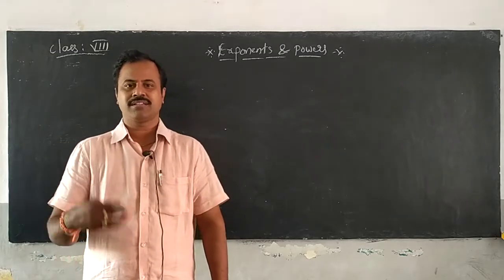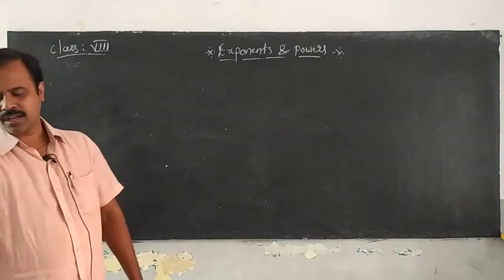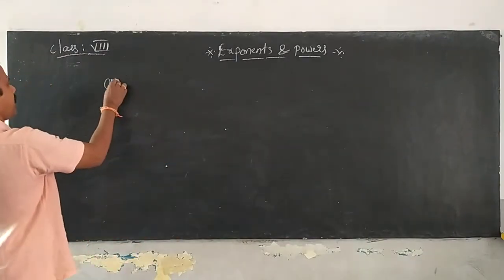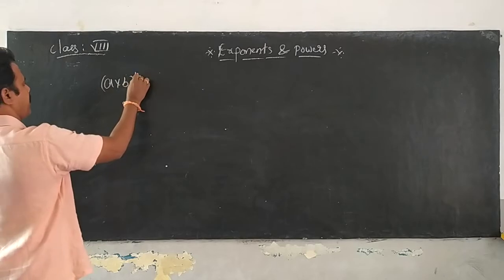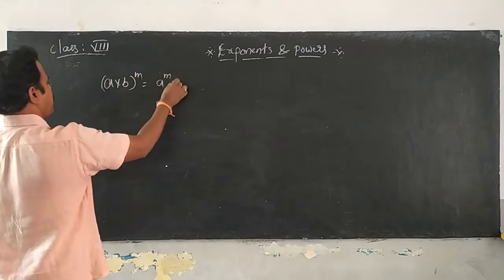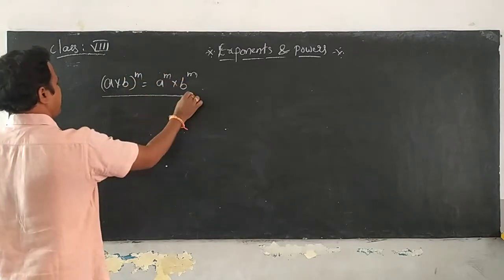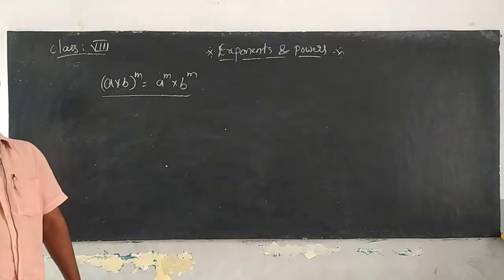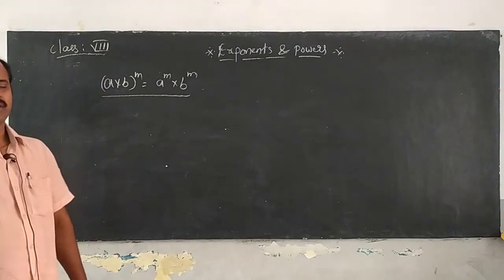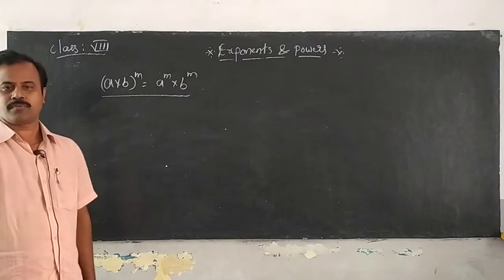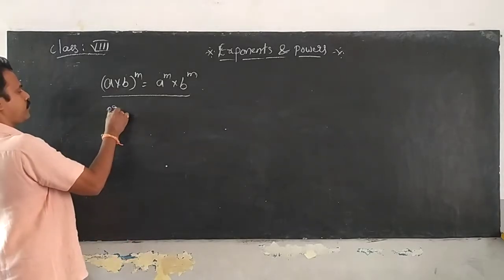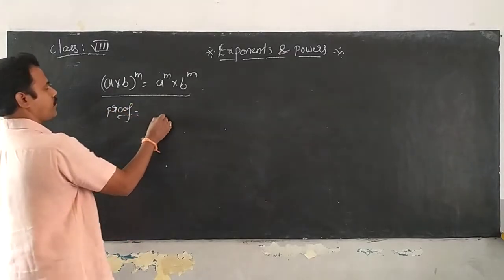Okay. Now let us see the next laws. The next law is (a into b) whole power m is equal to a power m into b power m. Okay. Coming to the proof, what do we write?